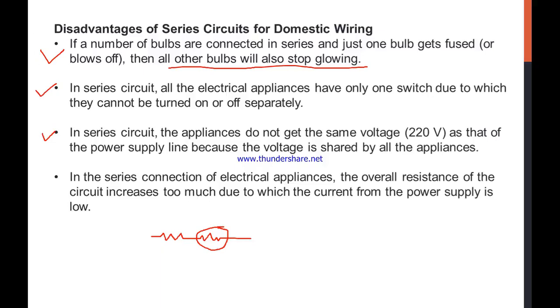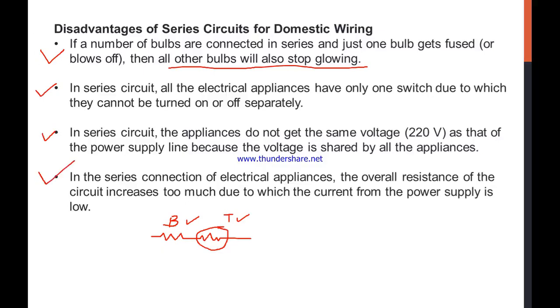So if you connect a bulb with a TV in series, what will happen if the supply voltage of the television is different from the bulb? Of course, because both are different appliances, either the television or the bulb will not get the required voltage. So that is the problem in series.